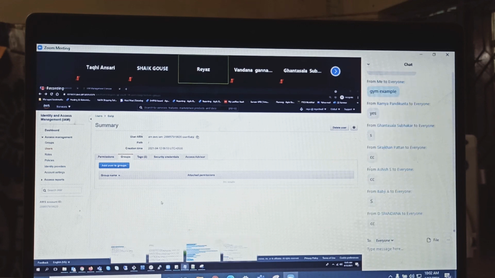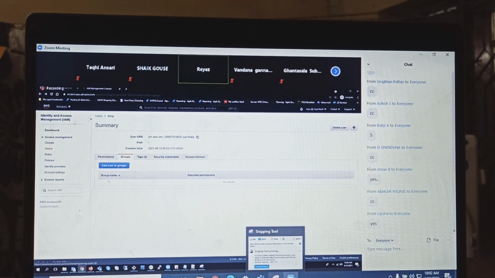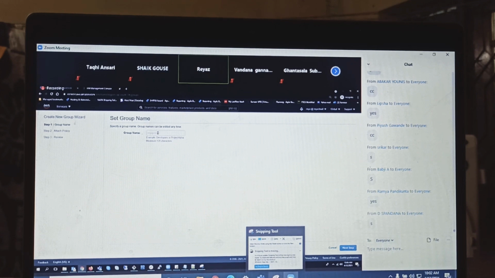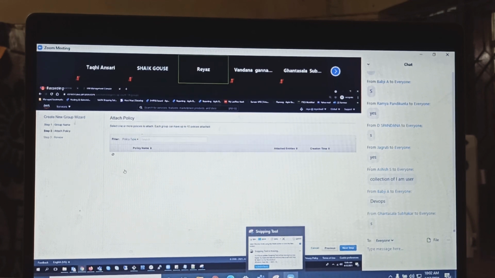Yes. And here, groups. Guys, what is a group? Collection of users, right? So on the left side, you have the groups concept here. See, groups. Select the group. Should we create a group? It's very simple. Create a group. What's the group name? I call it DevOps. Next step.